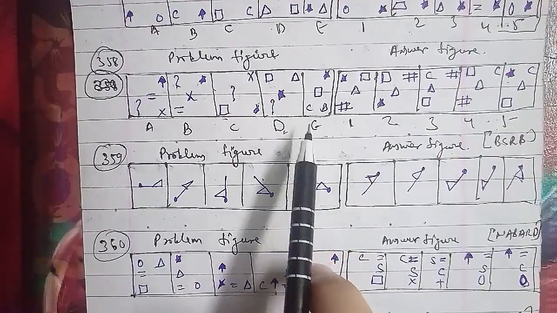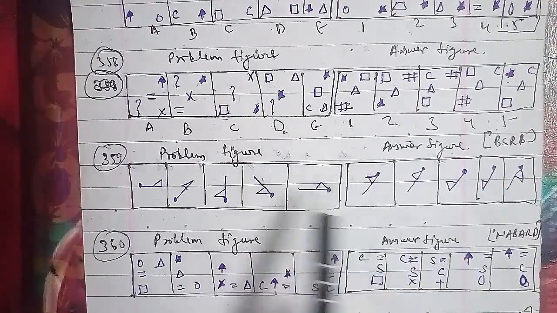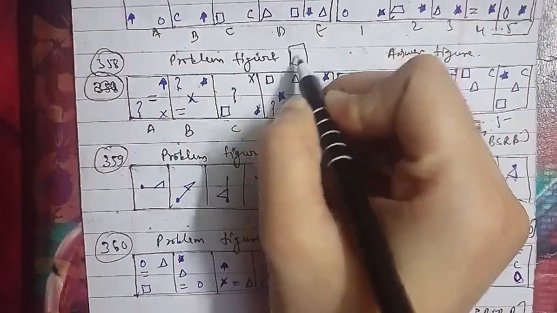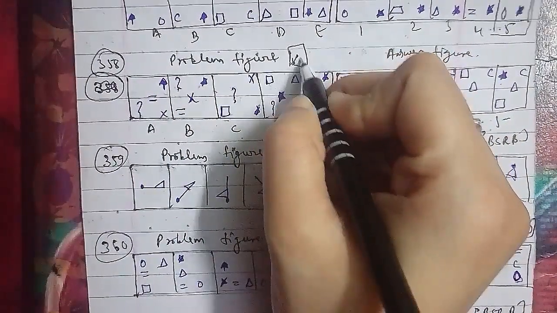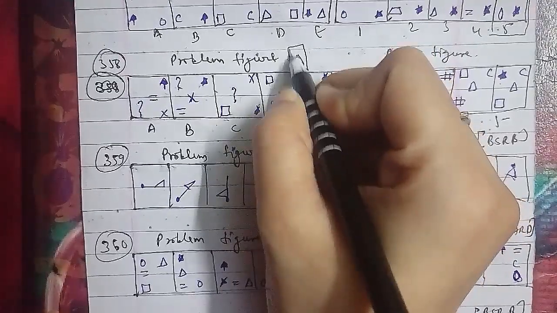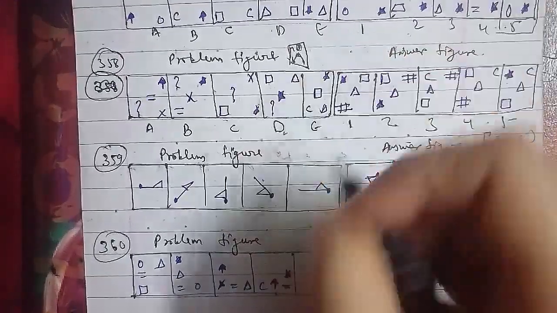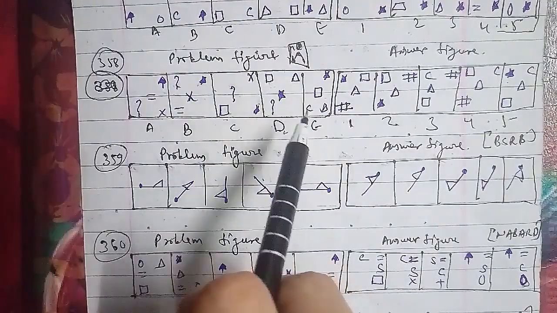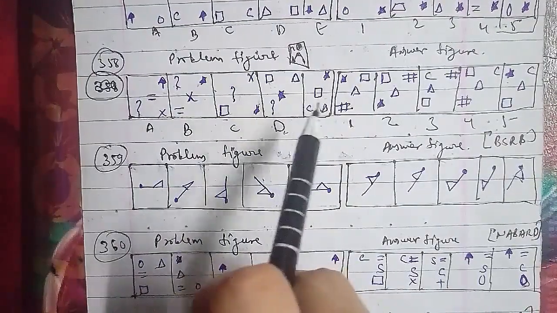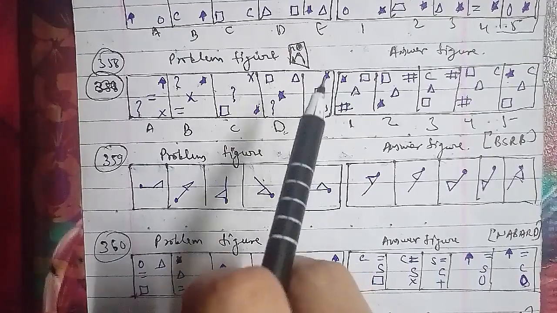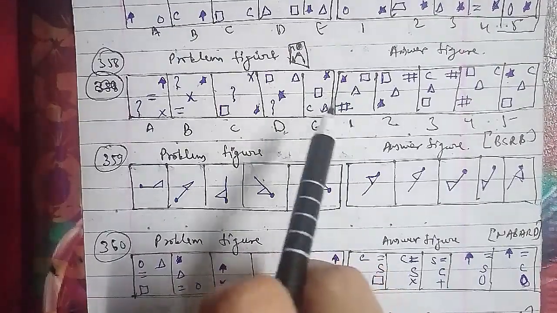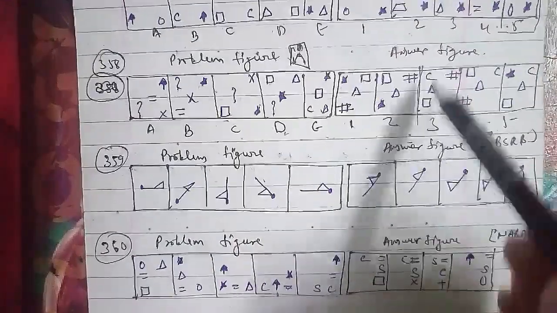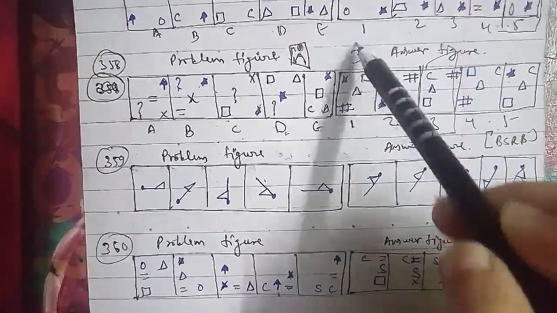In the same regard, the symbols move in the same order: the middle one moves from here to here, this one moves here, and this one remains itself here. And the order is obtained by rotating the above order through 180 degrees alternately, and the symbol in the encircled position gets replaced by a new one in each step. So after this E figure we will be having a third figure. That will be the right answer for this question.